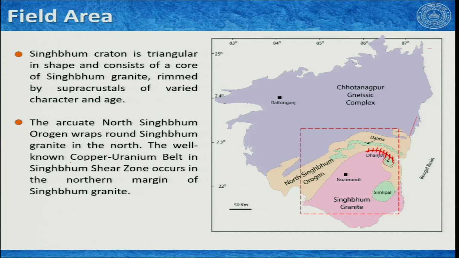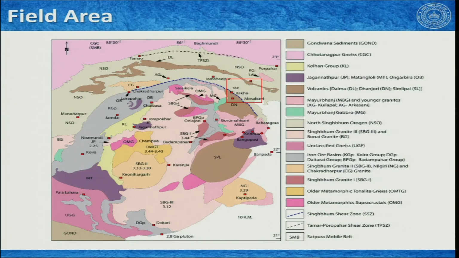So, this is also known as the copper uranium belt in the Singhbhum shear zone, which occurs at the northern margin of the Singhbhum granite. In the next slide, I will show you a geological map of this region, marked by the red square.